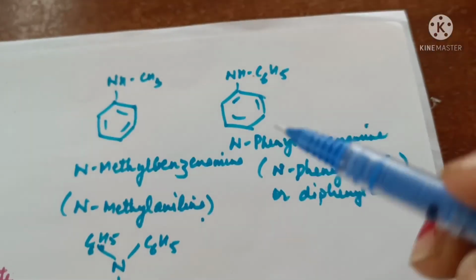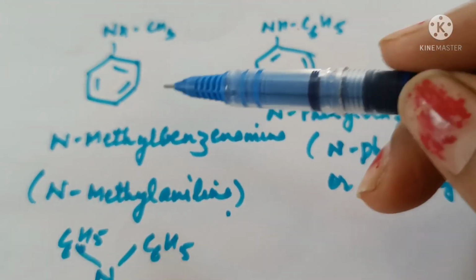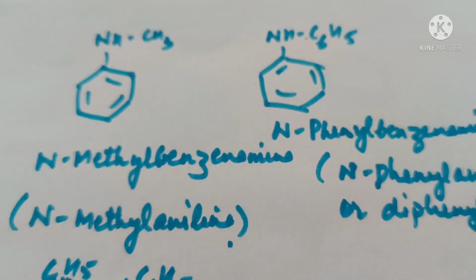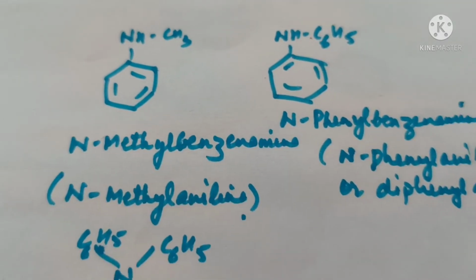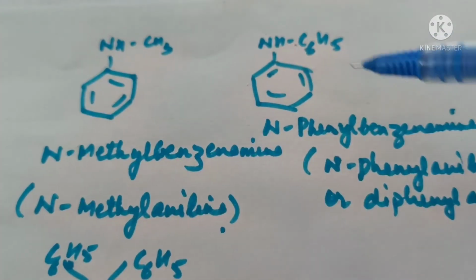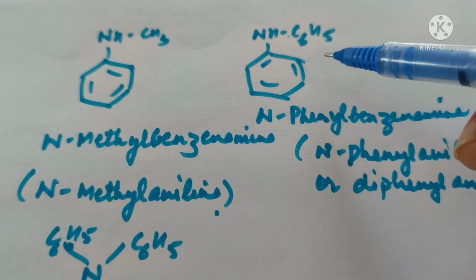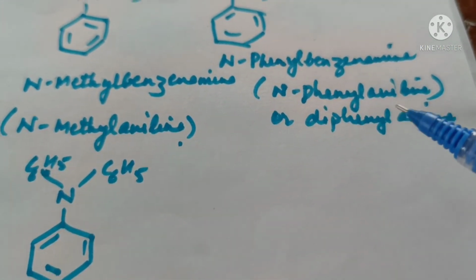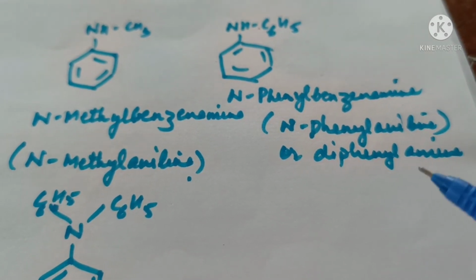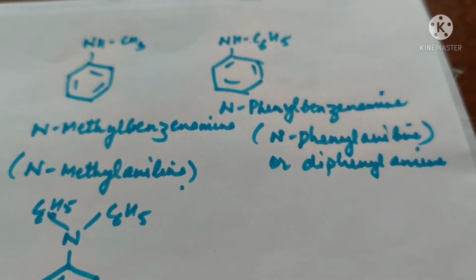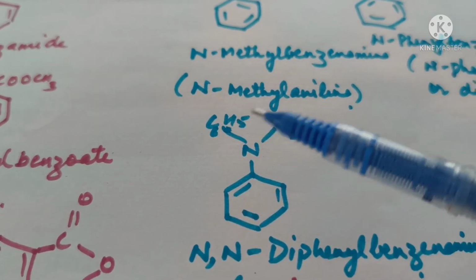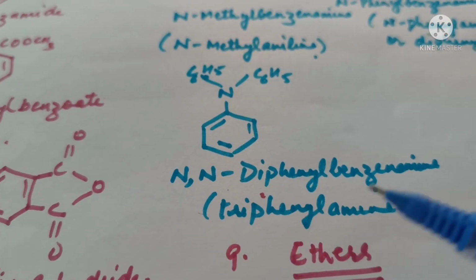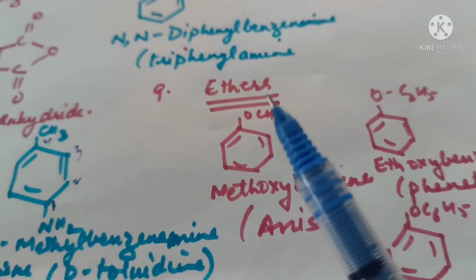Then this compound, it is a secondary amine, it will be called N-methyl benzenamine. In common system it is called N-methyl aniline. N-phenyl benzenamine in IUPAC system, and N-phenyl aniline in common system or diphenyl amine. This N,N-diphenyl benzenamine, in common system triphenyl amine is the name.